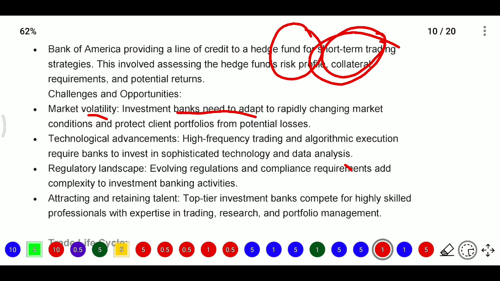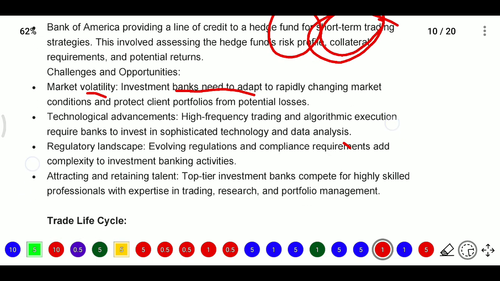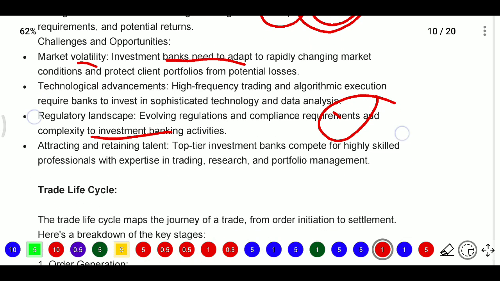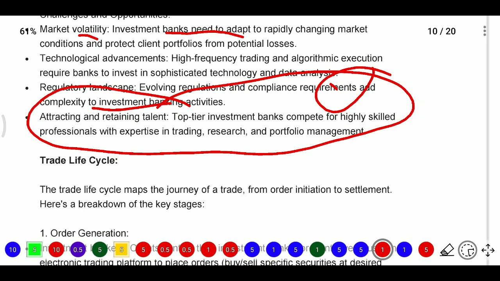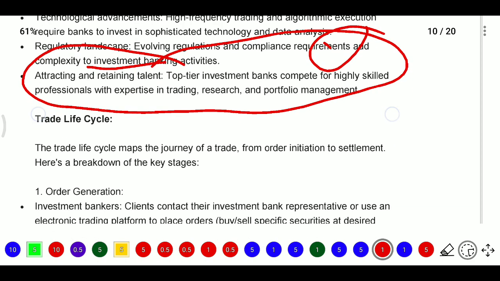Technology advancements: high frequency trading and algorithm execution require banks to invest in sophisticated technology and data analysis, because they are working in a high frequency environment. So they need more technology, more algorithm execution and more data analysis. And regulatory landscape: they are evaluating regulations and compliance requirements which add complexity to investment banking activities. Next, attracting and retaining talent. Top tier investment banks compete for highly skilled professionals with expertise in trading, research and portfolio management.